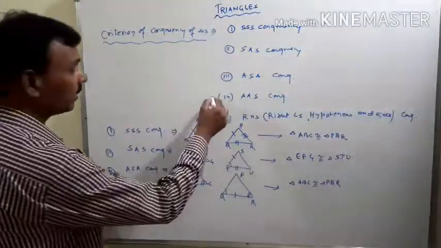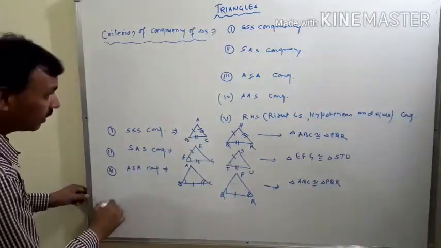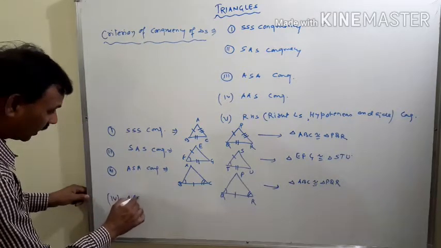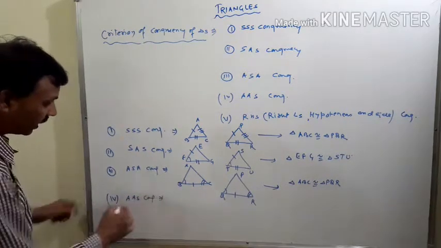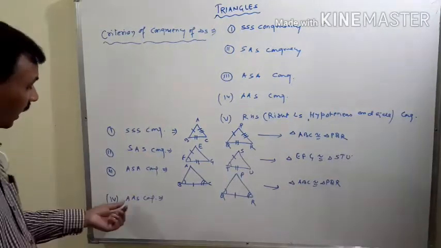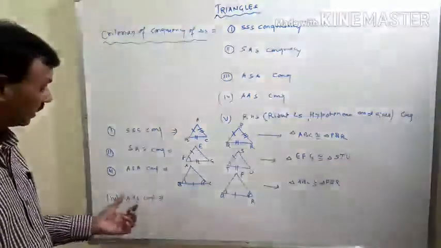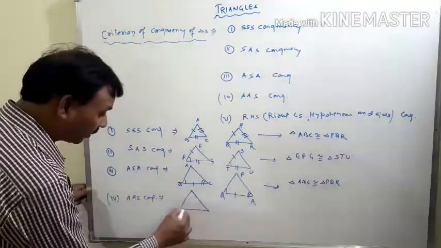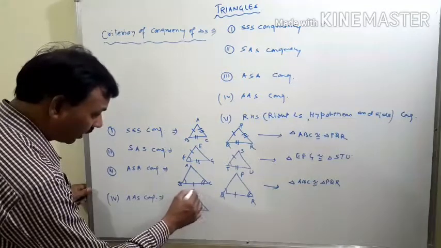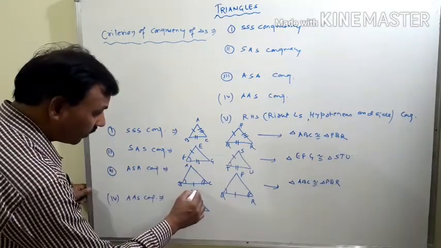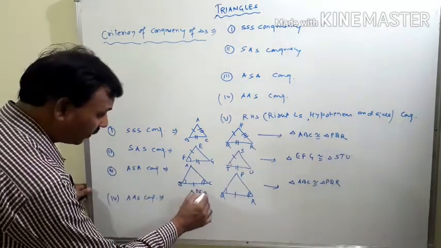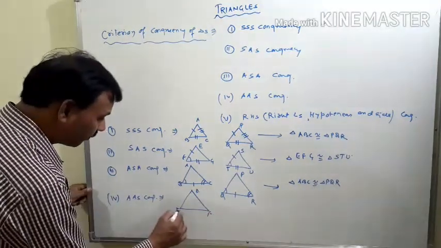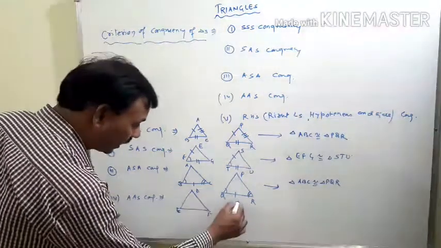Now we will take four types of criteria. The next criteria is AAS congruency. AAS congruency means angle angle side congruency. That means if any two angles of a triangle, suppose here a triangle is DEF, and the next triangle is